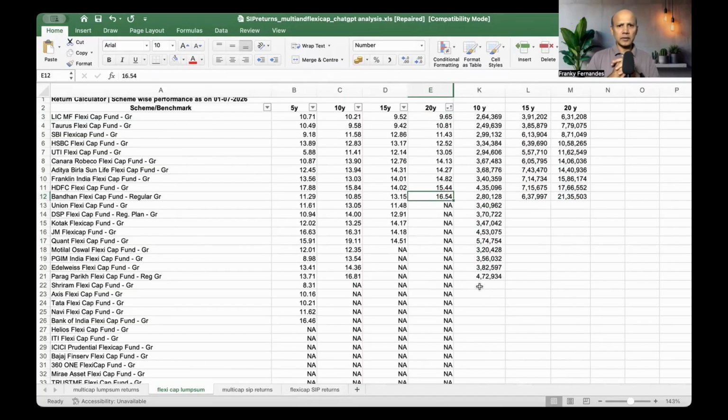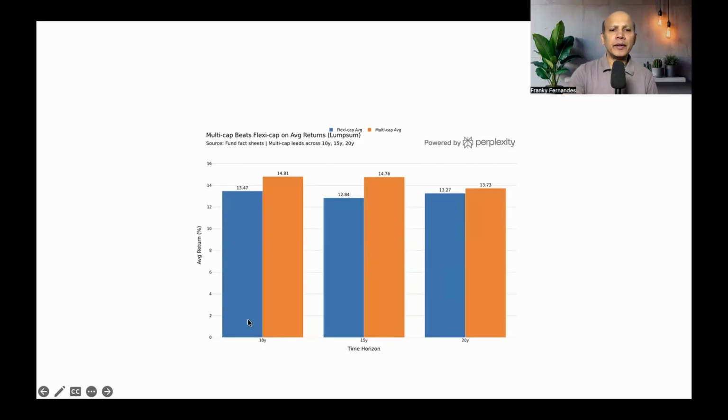So if you look at the main difference here, although the number of funds are more, the variation is quite high. So here you've got lowest and you've got highest. So the gap is quite wide. And let me show you in a chart for you to understand what I'm trying to convey. So here, in the 10-year return, the average flexi cap is 13.47. We saw the range, the low and the high. There is a wide gap. But whereas when we compare it with multi-cap, it is 14.81. Although the number of funds are less, there is more consistency. They are closer to each other.